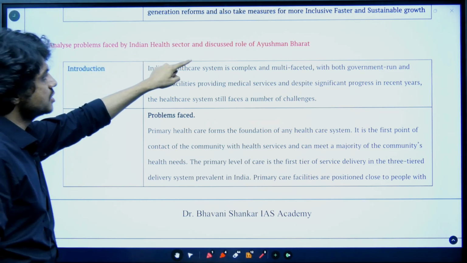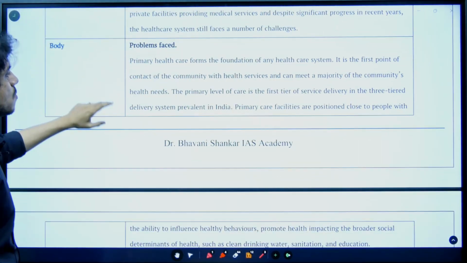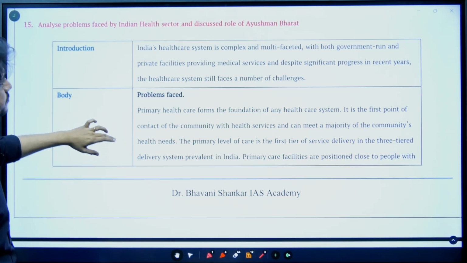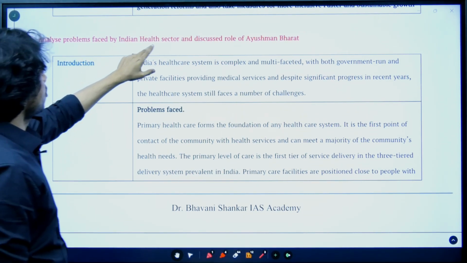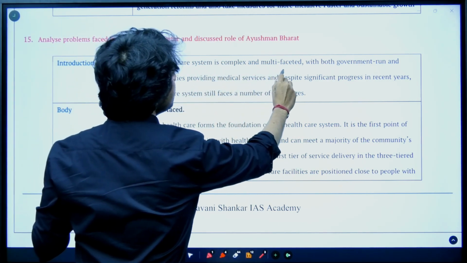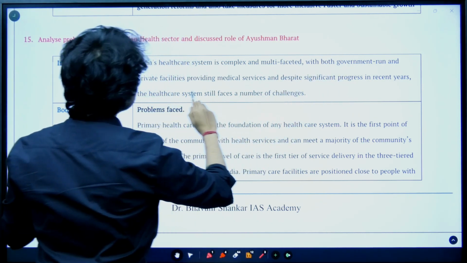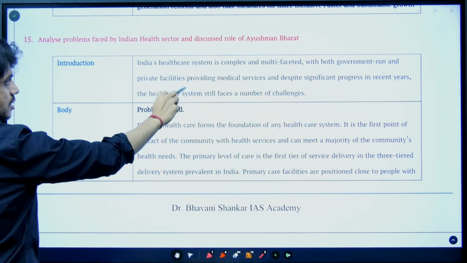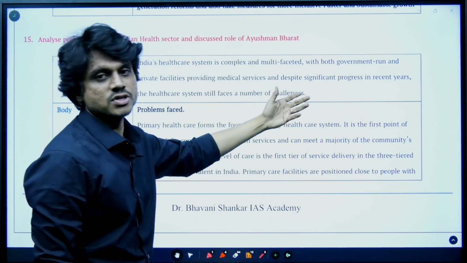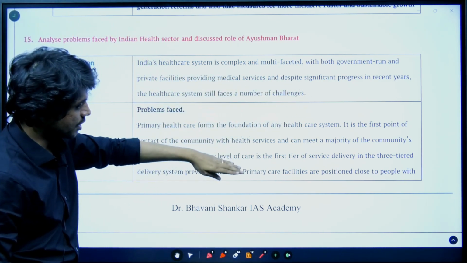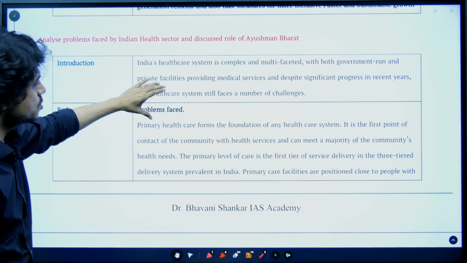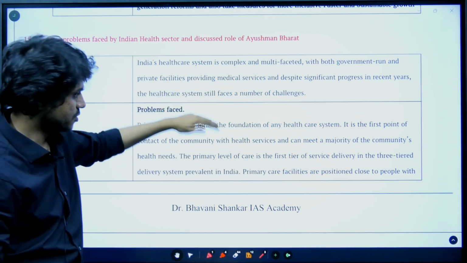Analyze problems faced by the Indian health sector and discuss role of Ayushman Bharat. Very important. I have tried to provide the content here comprehensively. See here, what could be the context here? India's health system is complex and multifaceted, with both government and private facilities providing the medical services. Despite the significant progress in recent years, the health system still faces a number of challenges. In this way, a link has been established between the introduction and the body. So there should be some kind of natural flow in the answer from the introduction to the body.